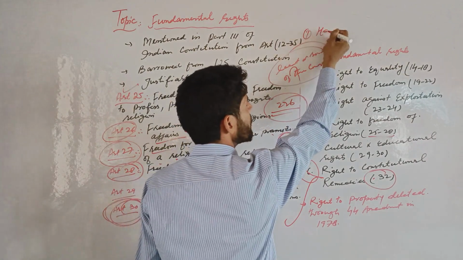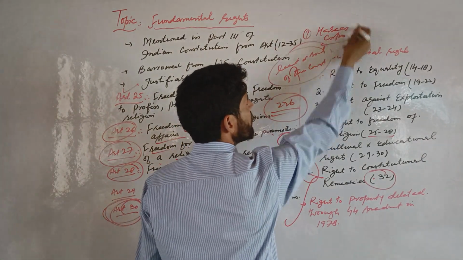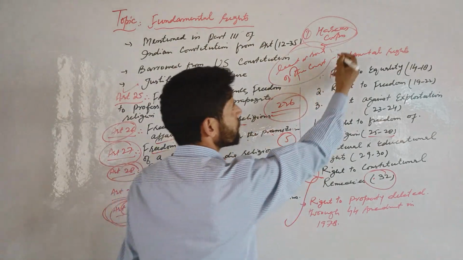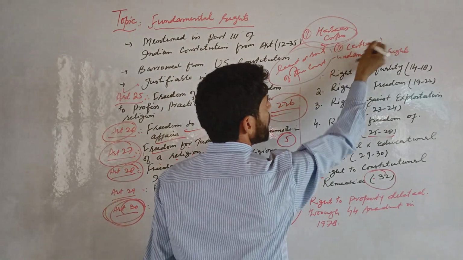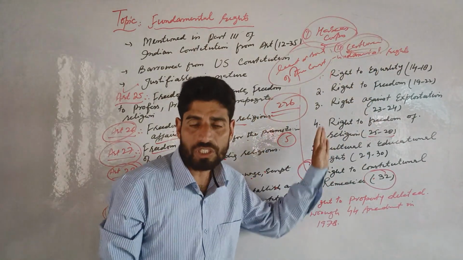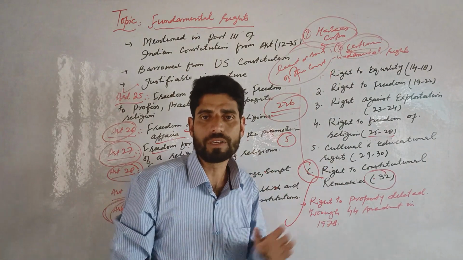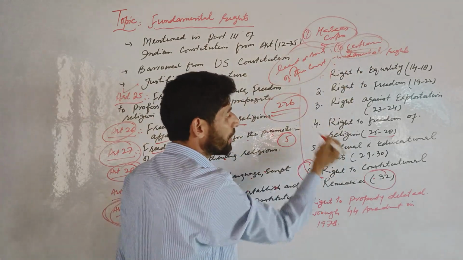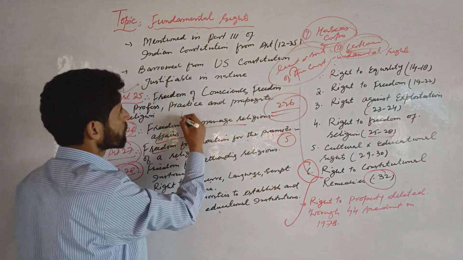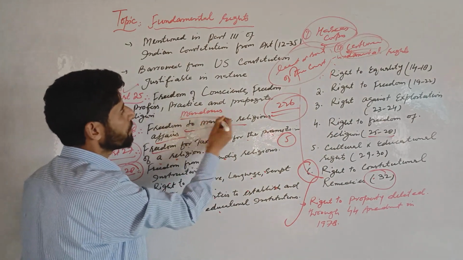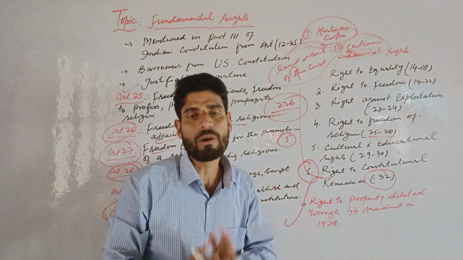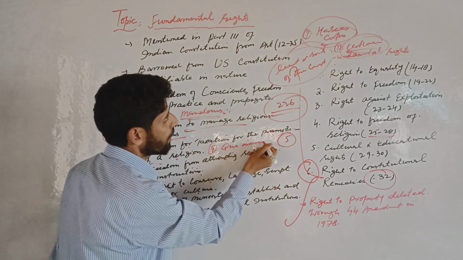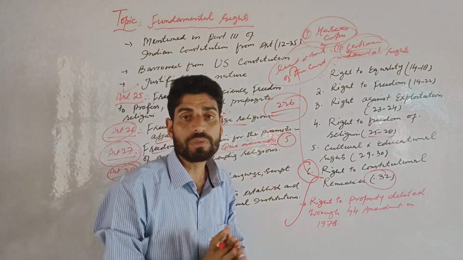First is the habeas corpus. Habeas corpus literally means to have the body. Second is the certiorari. Certiorari means to be certified or informed. Third is the mandamus. Mandamus literally means we command. And fourth is the quo warranto. Clear? Quo warranto. And fifth is the prohibition.